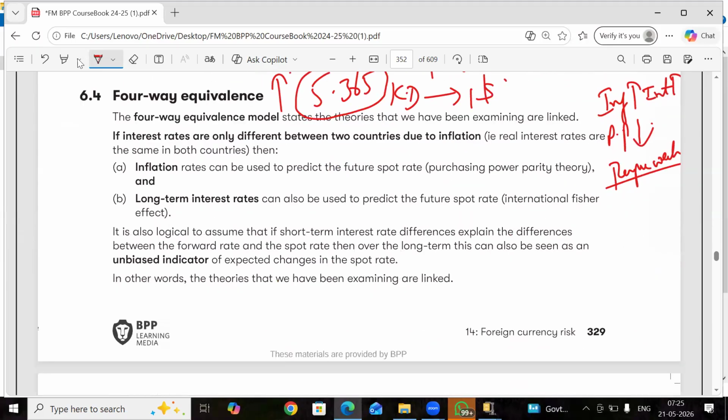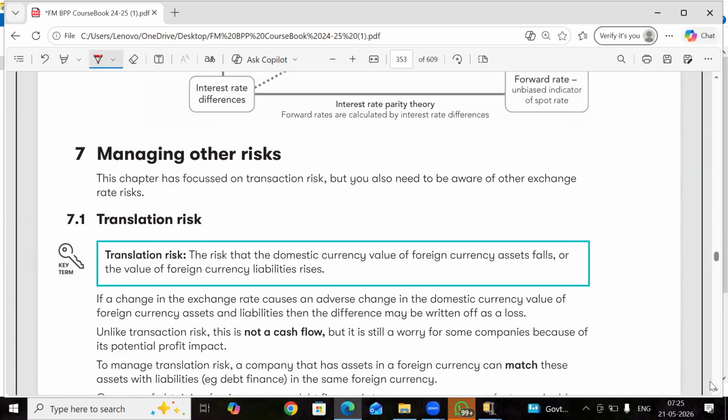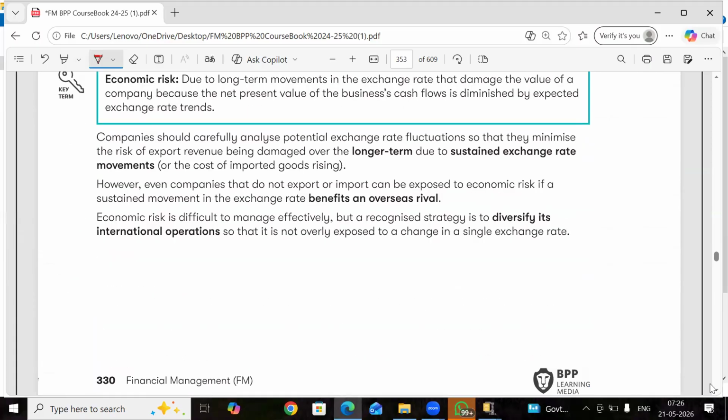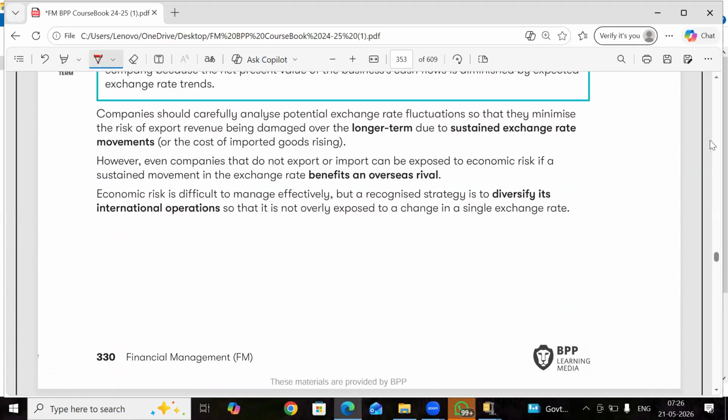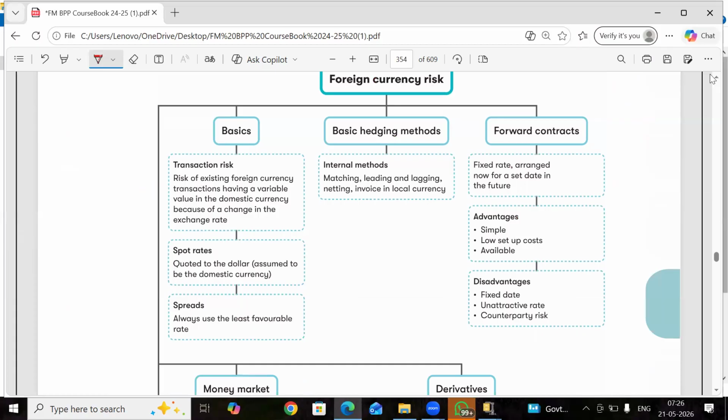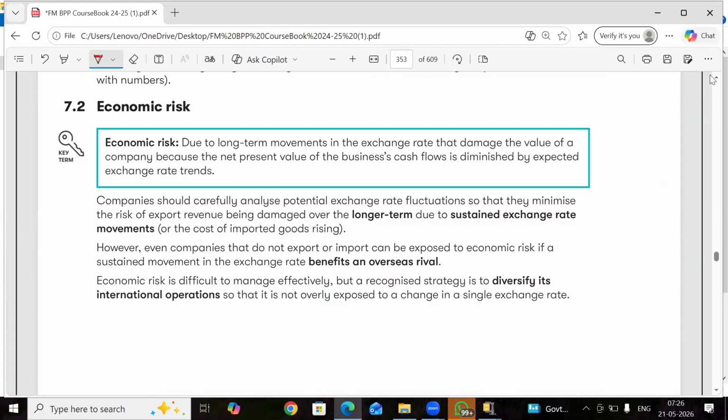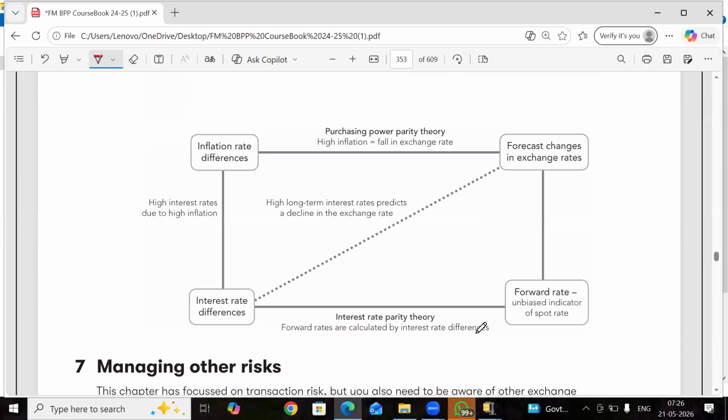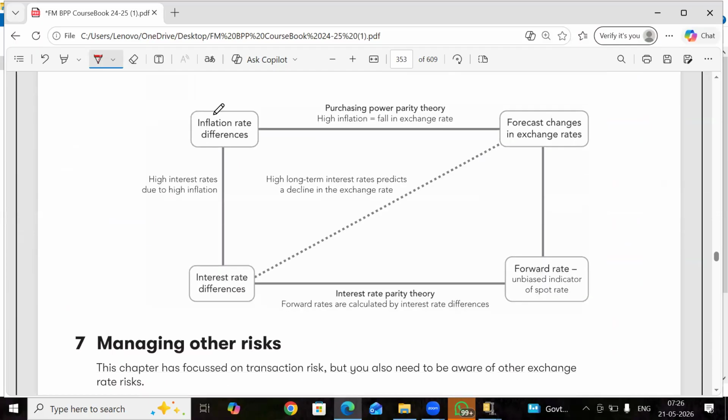Now we are going to discuss four-way equivalence. It's the last and final topic. See, what is four-way equivalence? Inflation rate differences. Two countries, A and B, having two different inflation rates, definitely have an impact on interest rates.